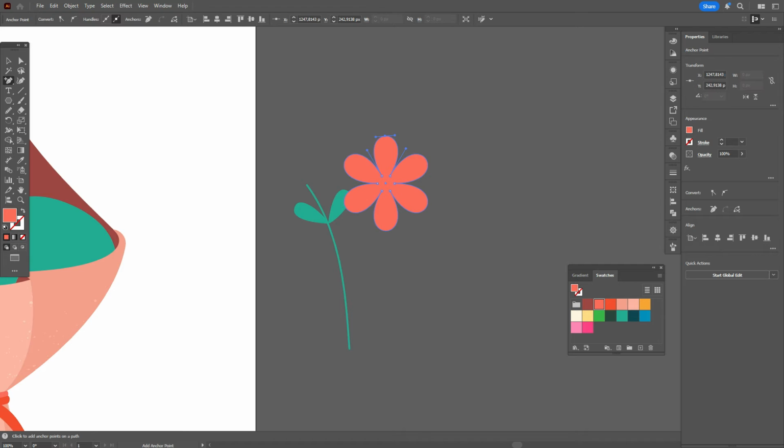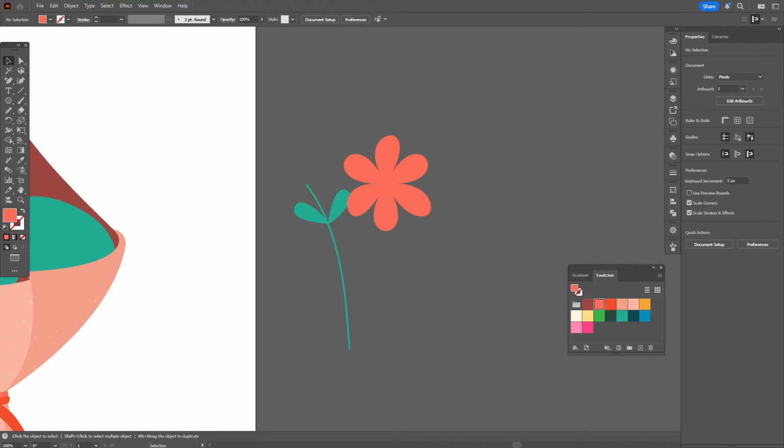Let's add an anchor, and for example, let's move the point here, let's add one more point here, and with direct selection tool you can move here. So play with the shape as you like, or you can leave the shape like it was. Okay, let it be like this.